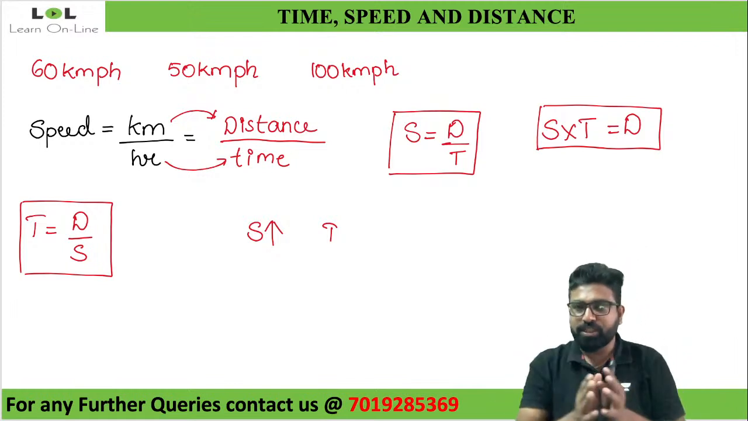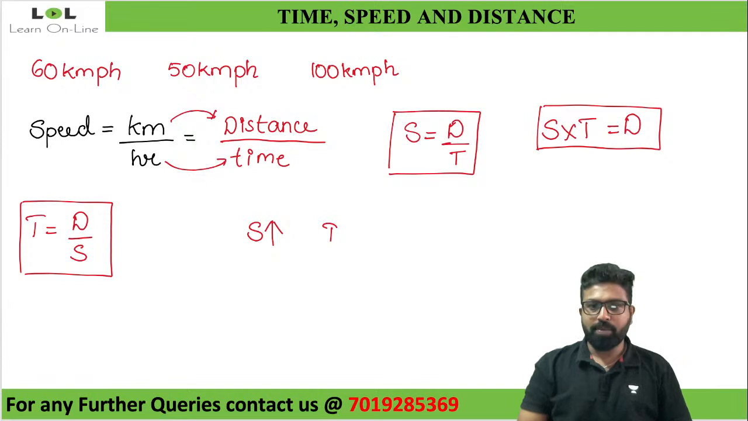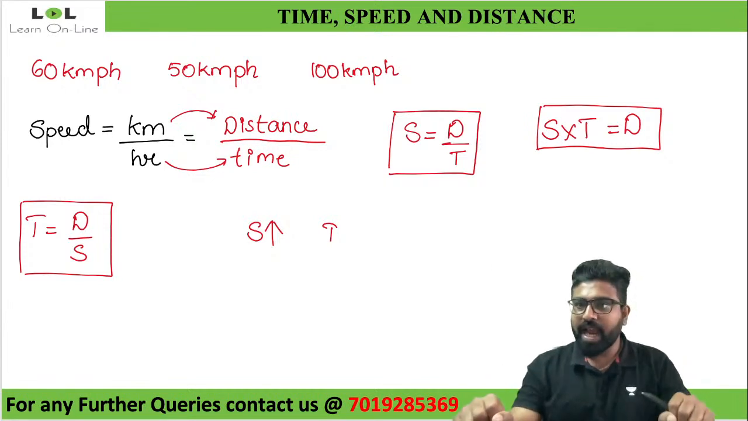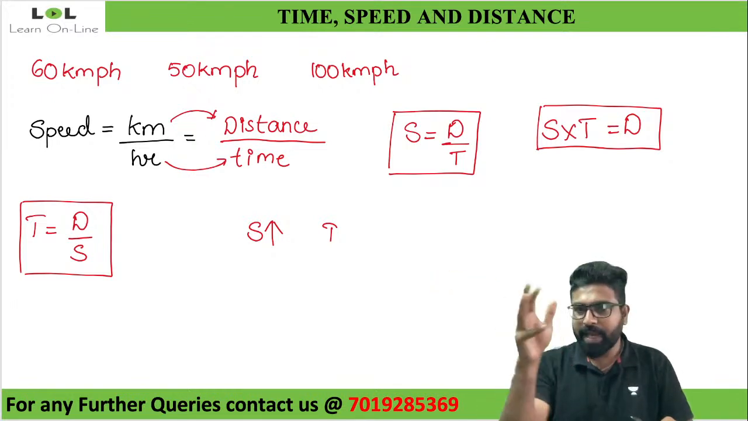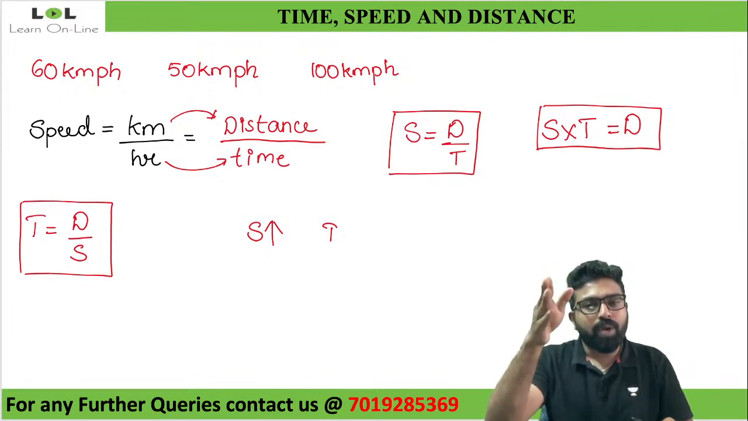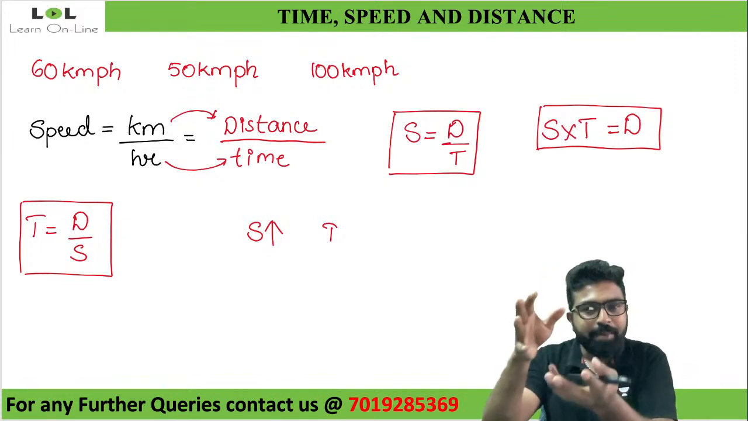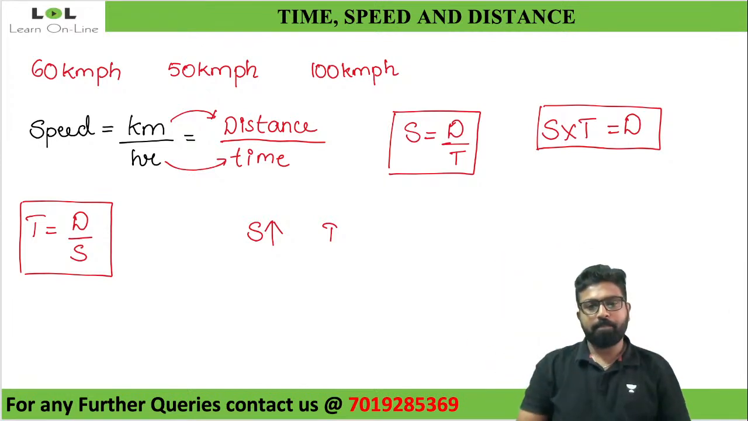Let us imagine the distance between my house and college is 30 kilometers. If I'm traveling at 60 kilometers per hour, I'll be taking some time to reach the college. If I travel at 100 kilometers per hour, what will happen to the time? Will I take the same time, less time, or more time?